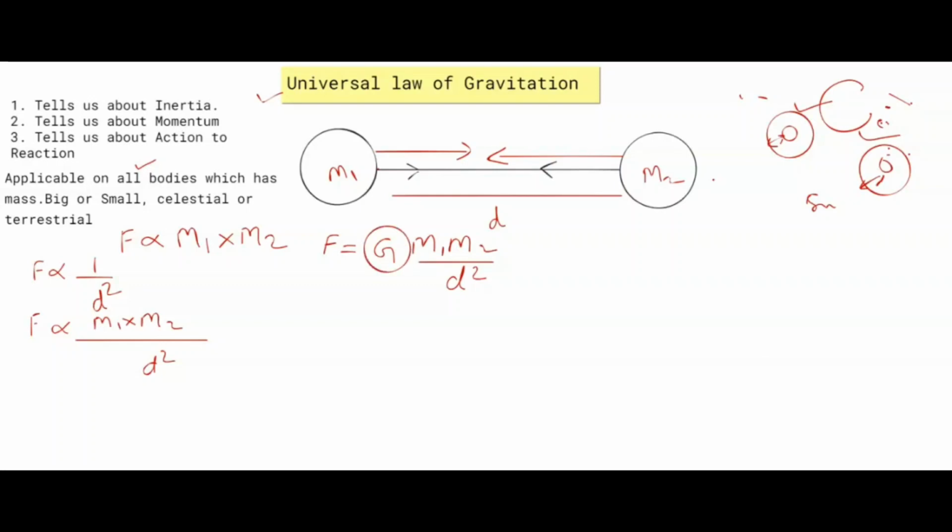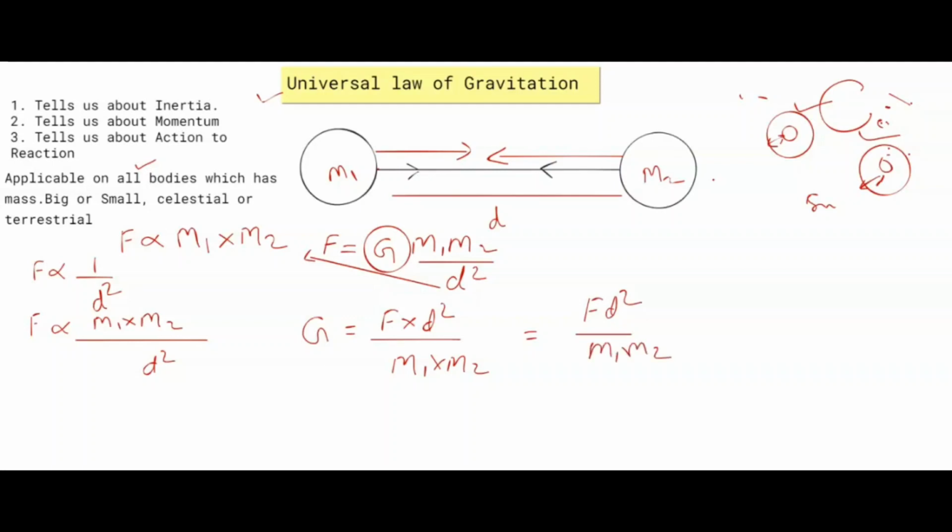Now we will find the formula for G. d square will be transposed to the other side, and m1 m2 will be transposed as well. So G is equal to F d square upon m1 m2.